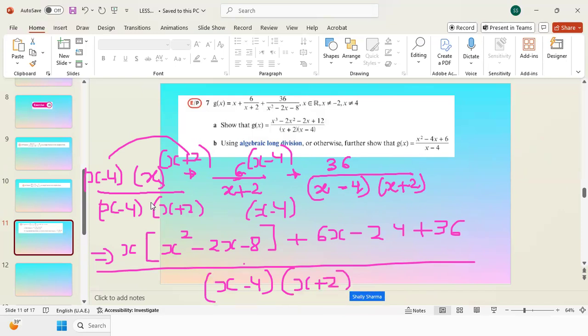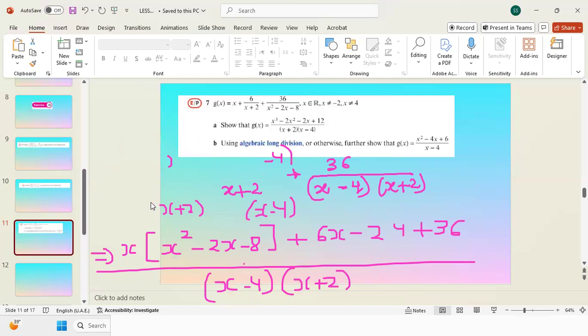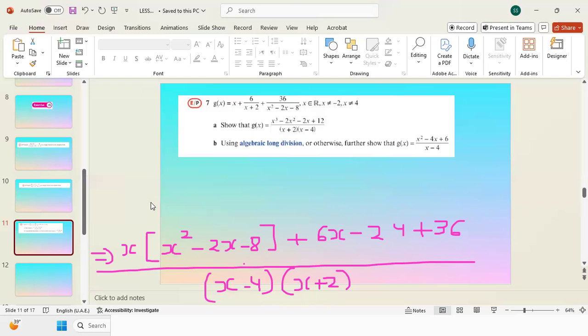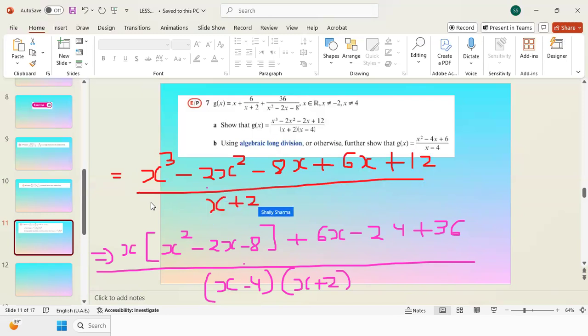Now I will open the brackets, and I will multiply x by x squared, so that is going to give me an x cubed. So this is equal to x cubed minus 2x squared minus 8x plus 6x plus 36 minus 24 is 12, over x plus 2 times x minus 4.